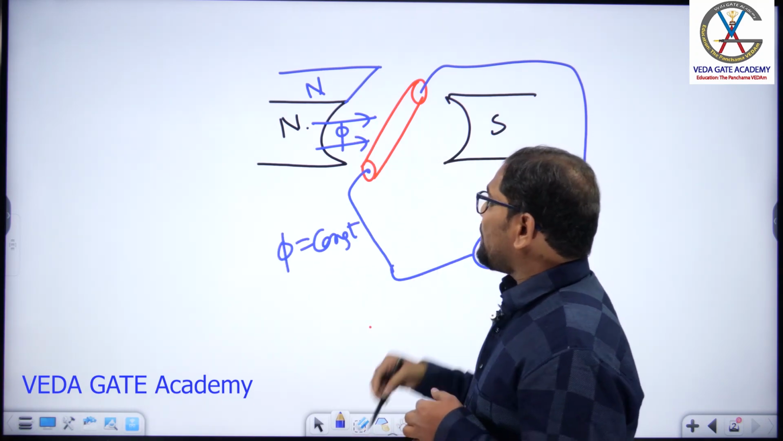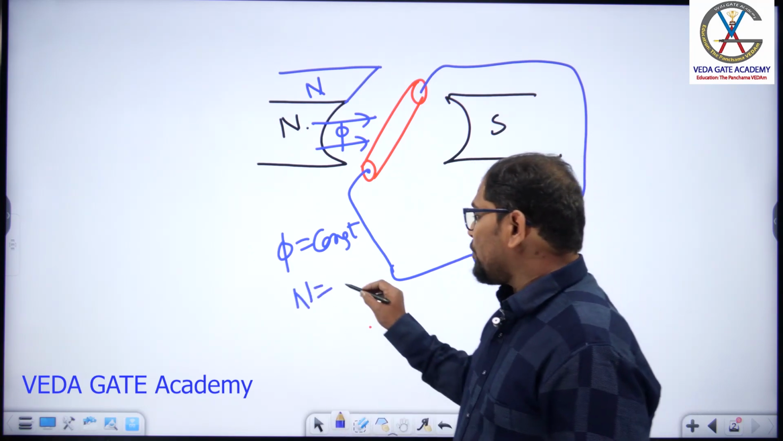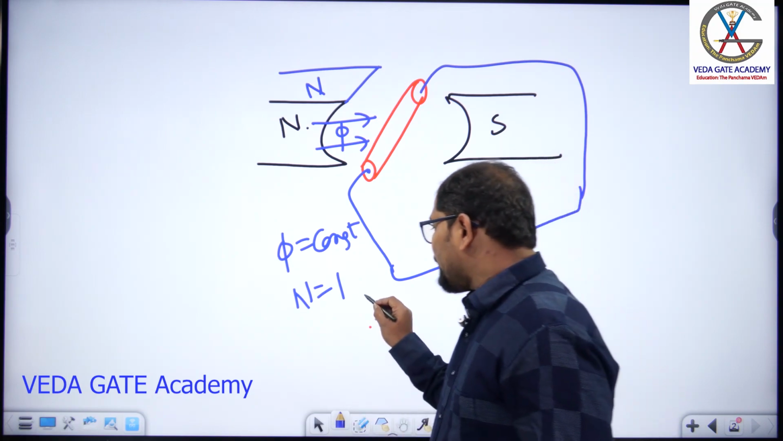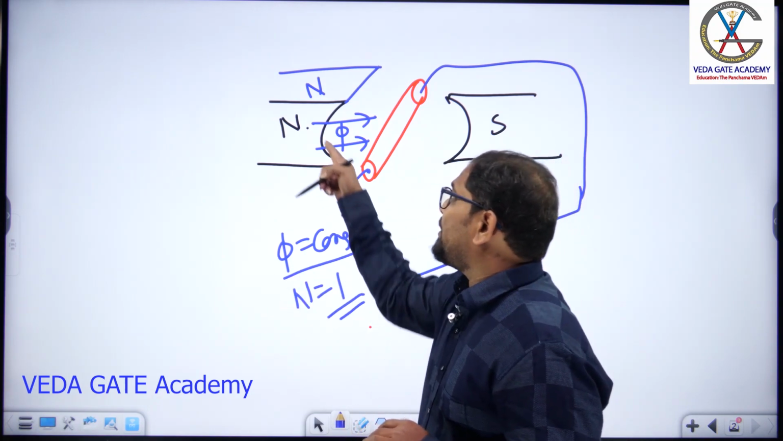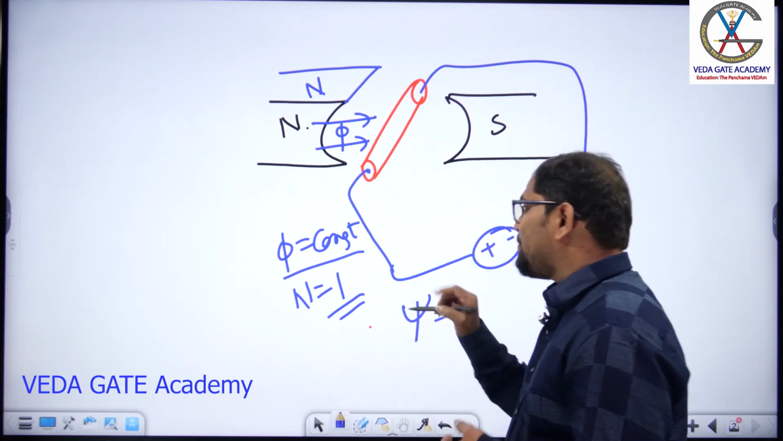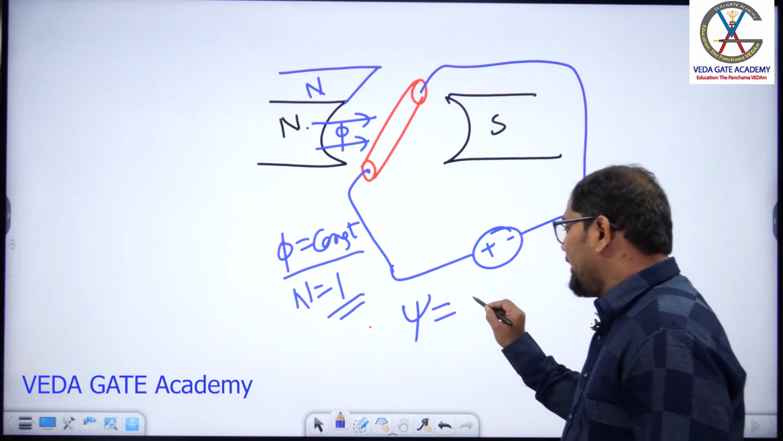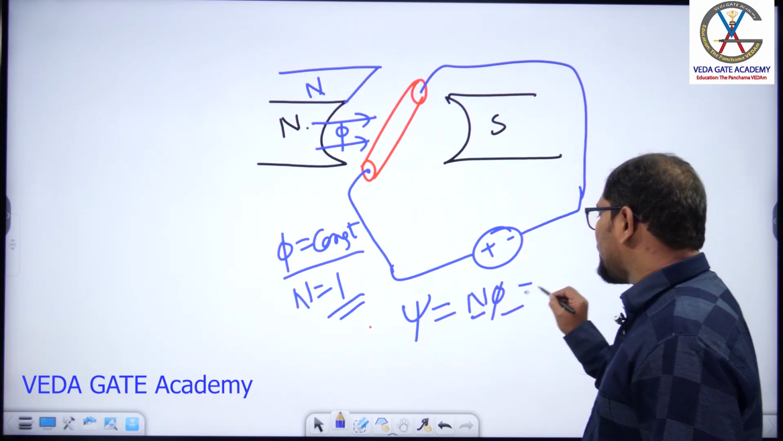And what is the number of conductors? If I choose the number of turns of the conductor as 1, the number of turns is a constant of 1, and the flux produced by this magnet is also a constant. So what is the net flux linkages produced by this entire system? It is N into phi. As this is constant and this is again constant, what will you get?